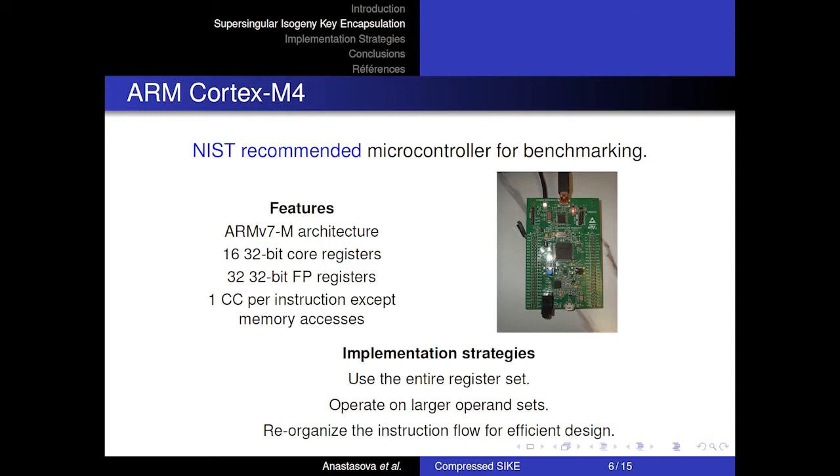We have also rearranged the instruction flow to increase the size of the operation block, thus to schedule the inevitable memory accesses and reduce the execution latency.